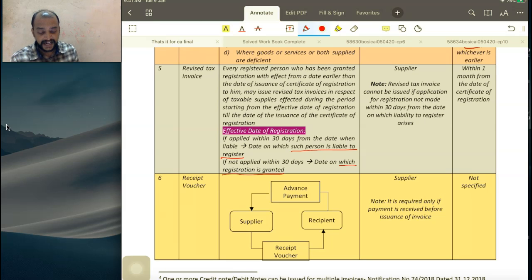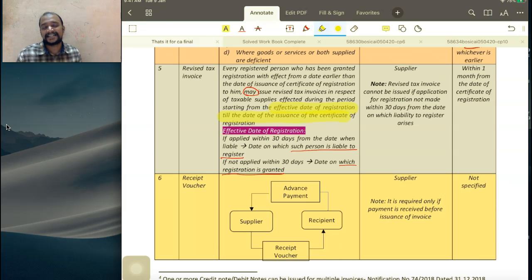Now, so whenever registration is granted with effect from a date earlier than the date of issuance of certificate of registration, he may issue. Why may? So it's up to him. If he really wanted to recover the GST from their customer, they can issue revised tax invoice in respect of taxable supplies affected during which period? During which period? Very, very important. Starting from the effective date of registration till the date of issuance of certificate of registration.